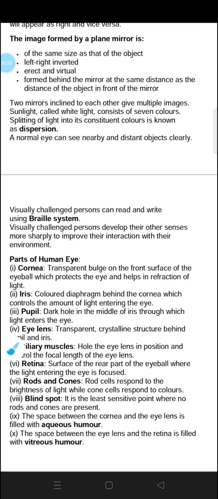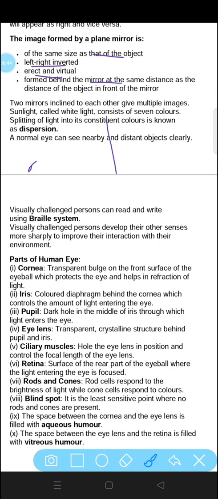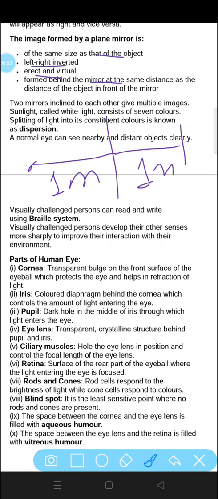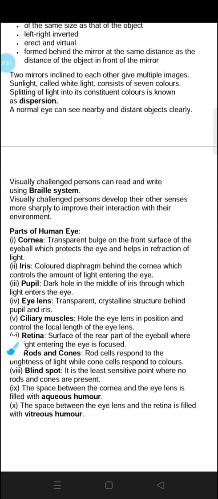The image formed by a plane mirror, what happens to the image? It will be of the same size as the object, left-right inverted, erect and virtual, formed behind the mirror. Just suppose you are standing here and the mirror is here, and this one is 1 meter distance between you and the mirror. So the image will form just 1 meter behind the mirror. So a total of 2 meter distance will be there between you and your image. These are the different properties of images.